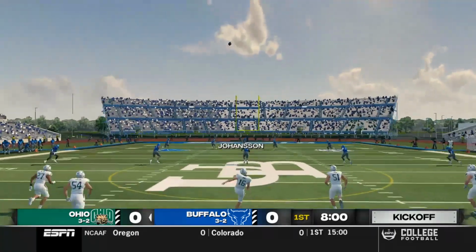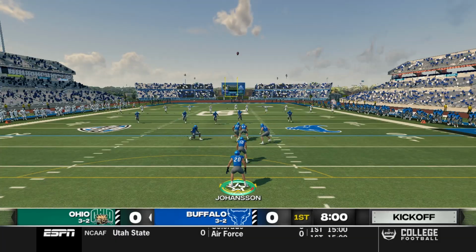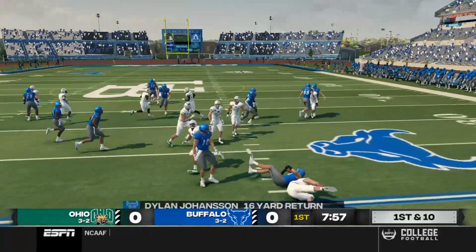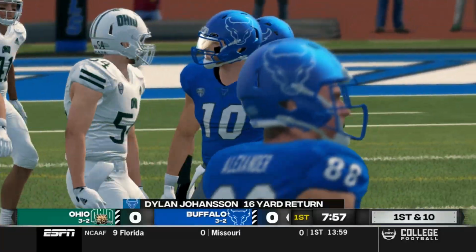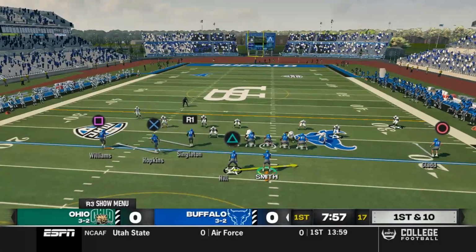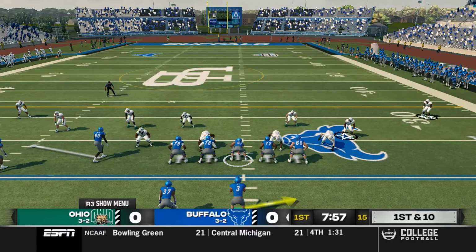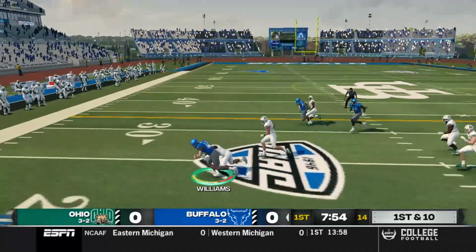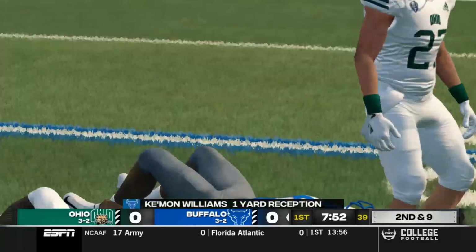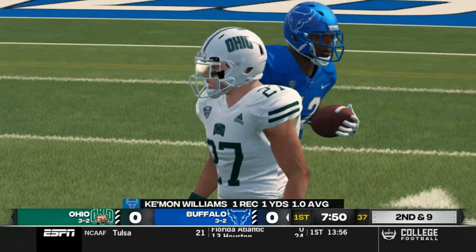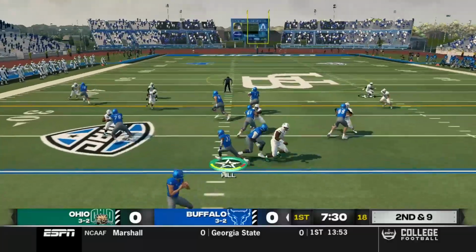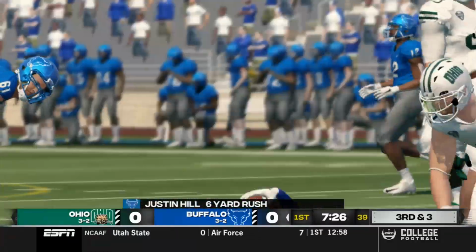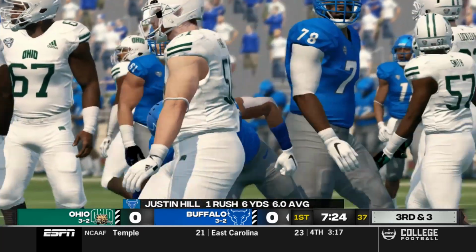And with that, we're off. The kick's away, and Johanneson's going to take the return after the Bobcats deferred their selection to the second half. Coming out today is quarterback Tyler Smith in the Bulls offense. Quick screen out to Keemon Williams. He cannot break a tackle, but he gains one on the play. Here on 2nd and 9, they hand it off to Justin Hill, and Justin Hill gains 6 on the play, setting up a 3rd and 3.